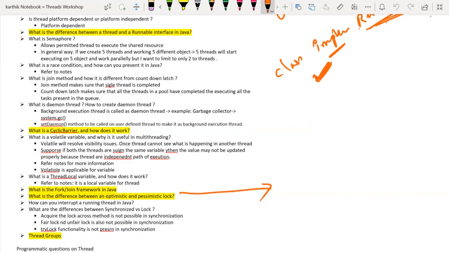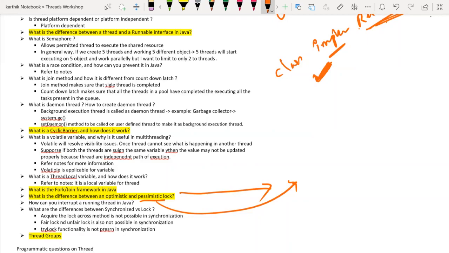Now, what this concept is telling, the pessimistic lock will tell you that whenever you are working with multiple threads, each thread has to wait for another thread to complete the work on the same object, which is nothing but synchronization. For example, in the bank example that we have taken, HDFC Bank, when the deposit method is working, the withdraw method should go on a wait, right, on the same object? So that is nothing but a pessimistic lock.